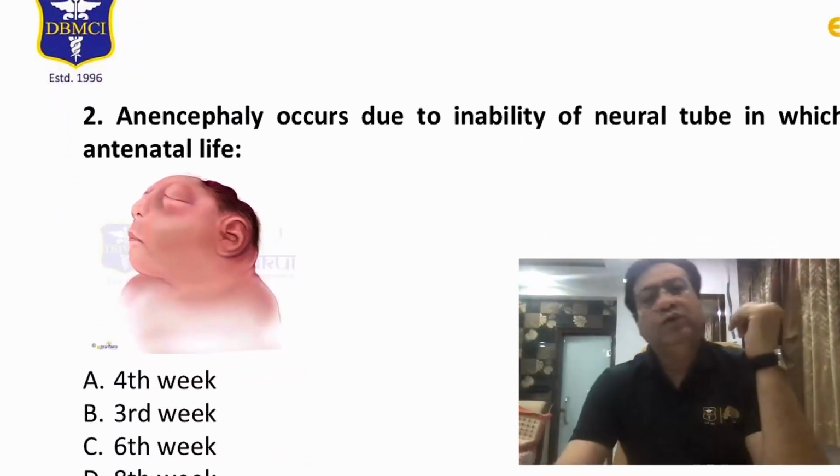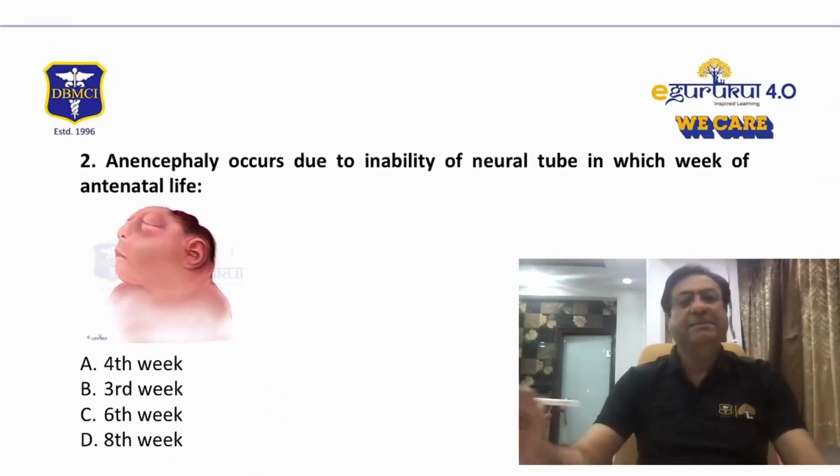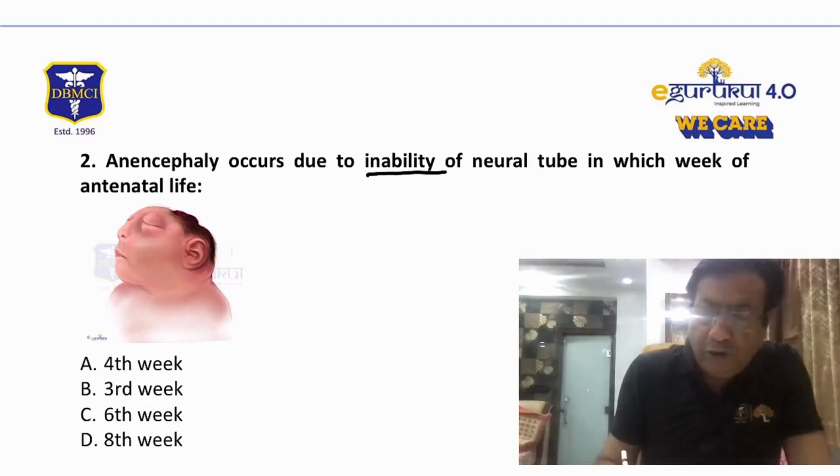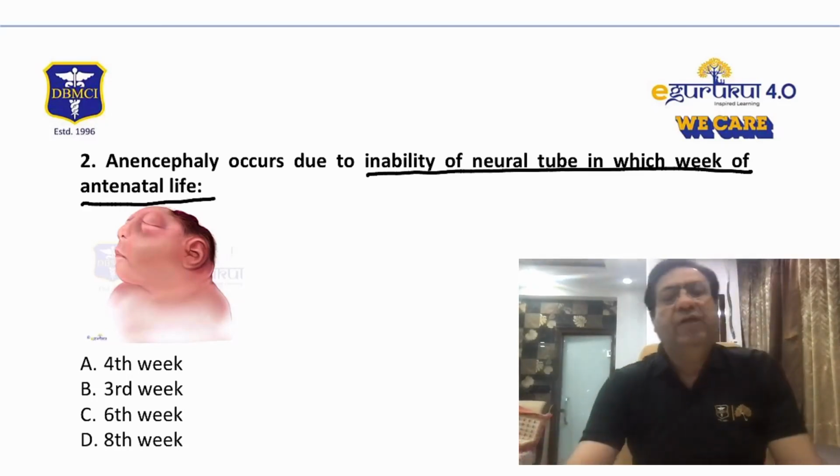Coming to question number 2, something which we have discussed many times in our classes also. This is a neural tube defect, anencephaly, and they are asking anencephaly occurs due to inability of the neural tube to close by which week of antenatal life. Now we have very clearly discussed this in our classes that the neural tube, which is basically the precursor to the brain and the spinal cord, usually closes by about 3rd to 4th week of intrauterine life.